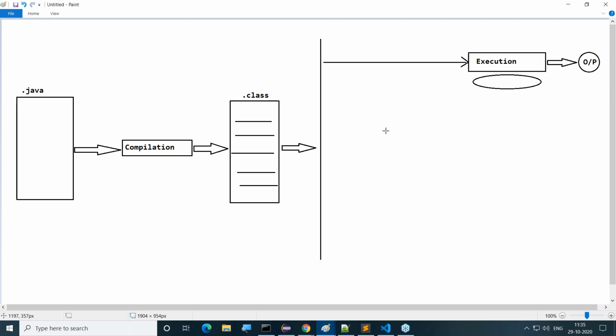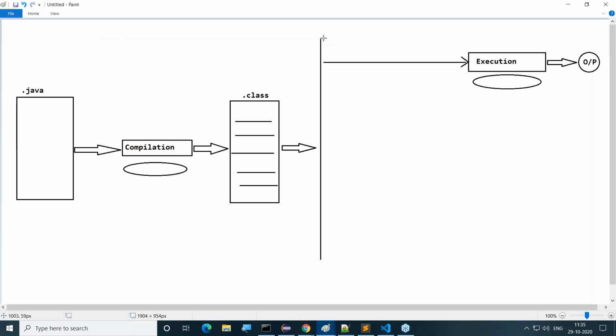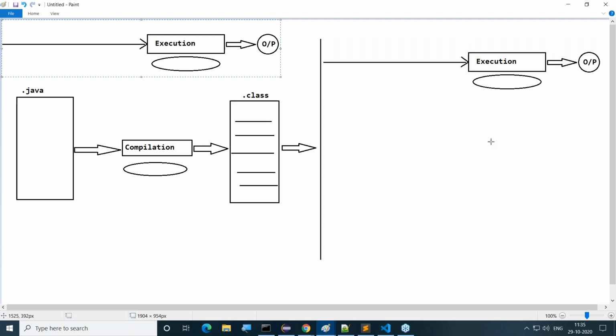That's okay, fine. Here also we are going to use one operating system. Like this, multiple executions here we want to provide. That's it.